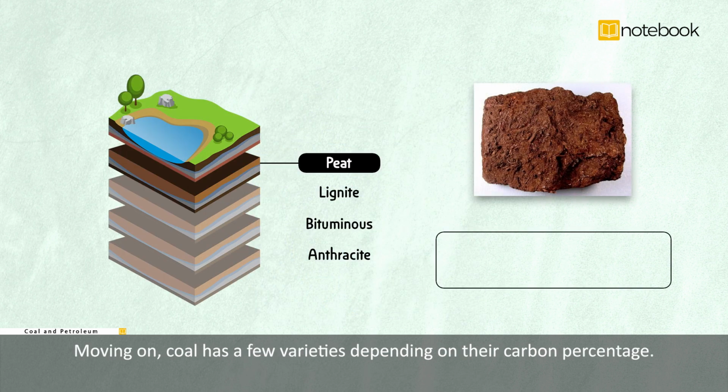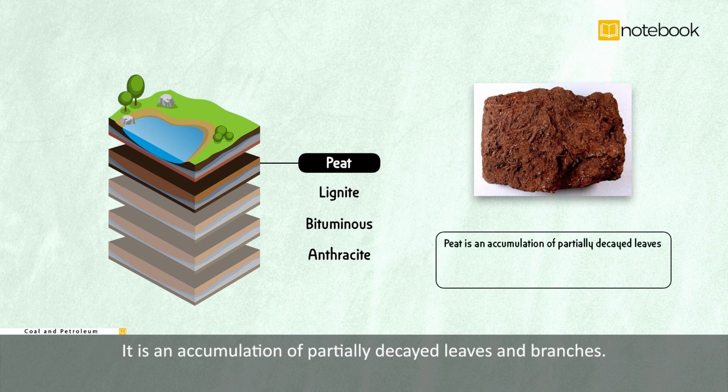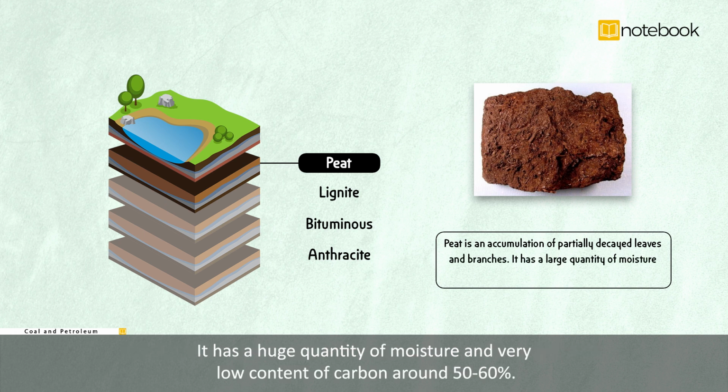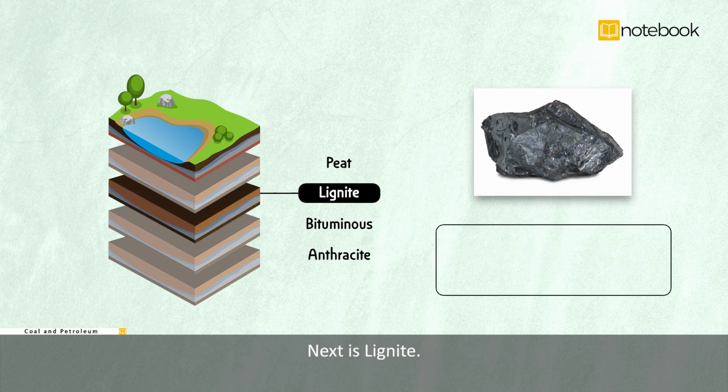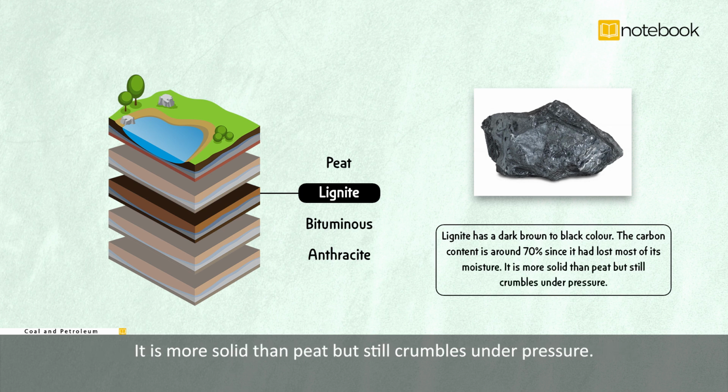Moving on, coal has a few varieties depending on the carbon percentage. First comes peat. It is an accumulation of partially decayed leaves and branches. It has a huge quantity of moisture and very low content of carbon, around 50 to 60%. Next is lignite. It is dark brown to black in color. The carbon content is around 70% since it has lost most of its moisture. It is more solid than peat but still crumbles under pressure.